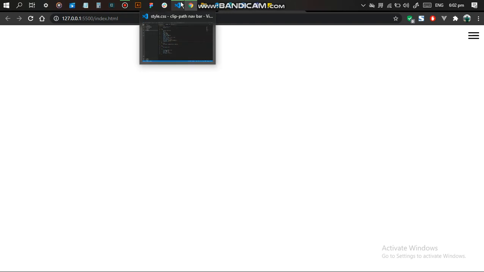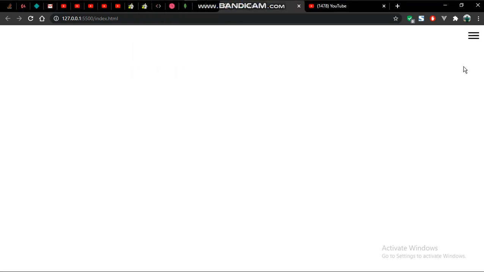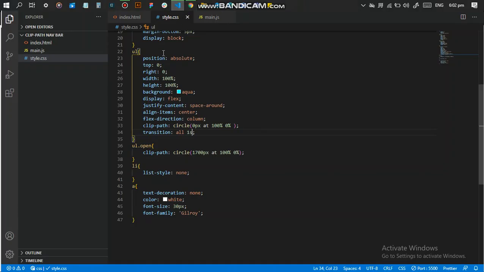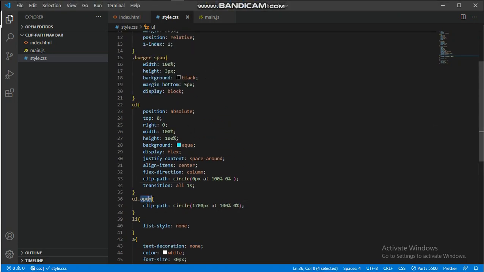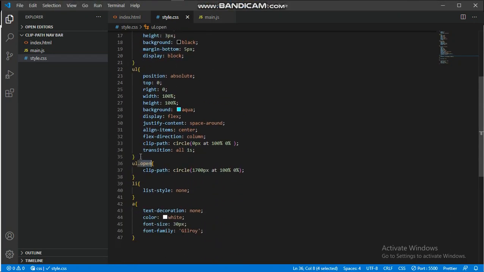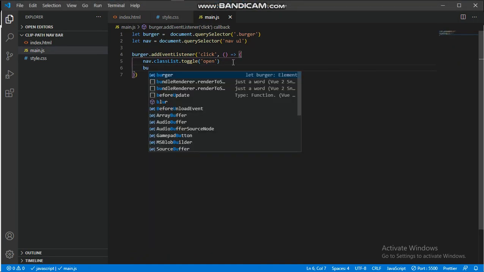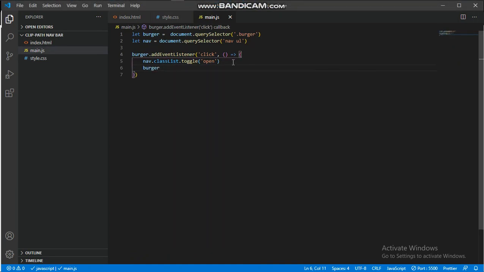Click it, comes in smoothly, closes back up. Very, very smooth. Okay, now we want to animate this burger too, right? When we click on it, it turns to an X or something, right? So what we'll do, we'll add all these open classes to it too. First of all, let's add the class to it with the click event. So when you click on the burger, we want to give the burger the same class.